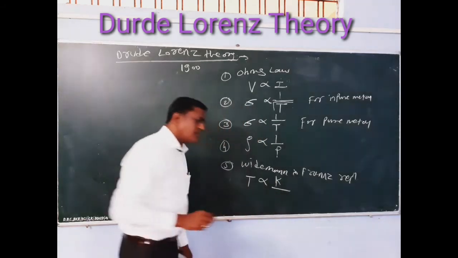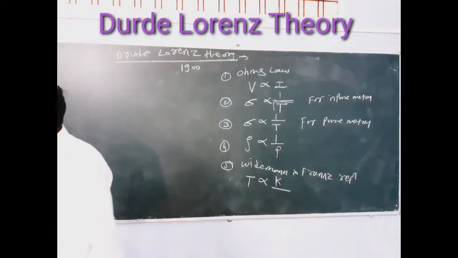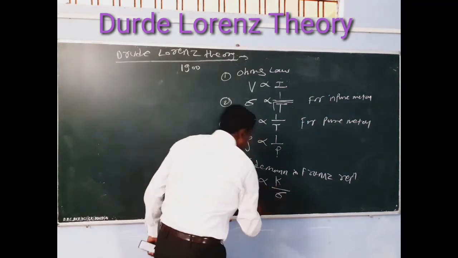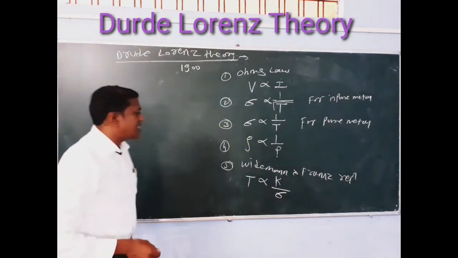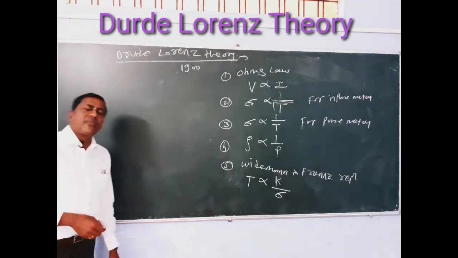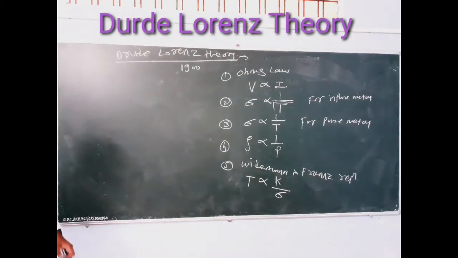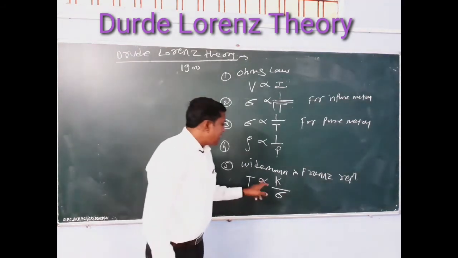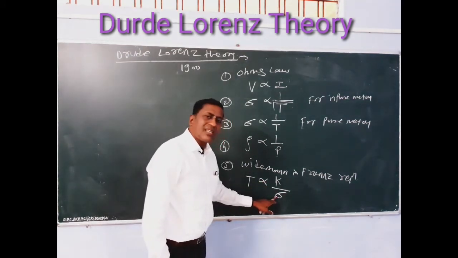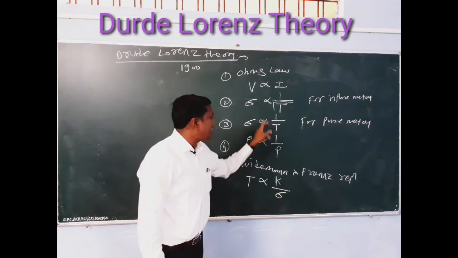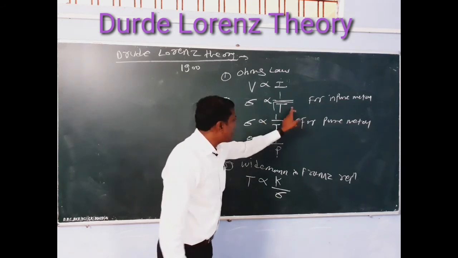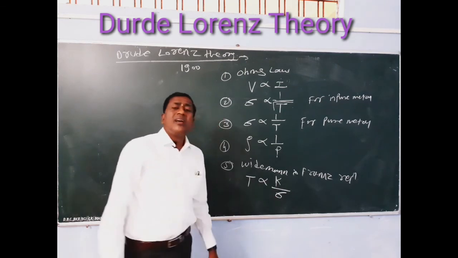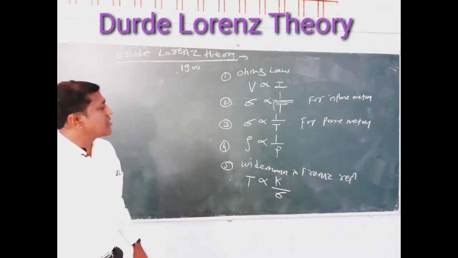The absolute temperature is inversely proportional to the electrical conductivity. This relation is called the Wiedemann-Franz relation. T is the absolute temperature, which is related to the thermal conductivity for pure and impure metal, means absolute temperature is related to the thermal conductivity of the metal.